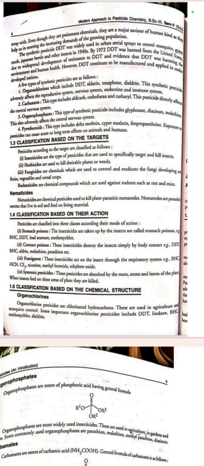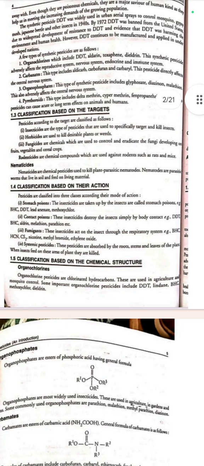Classification based on the target. First one, insecticides are a type of pesticide that are used to specifically target and kill insects. Next one, herbicides. Herbicides are used to kill undesirable plants or weeds. Third one is fungicides. Fungicides are chemicals which are used to control and eradicate the fungi developing on fruits, vegetables and cereal crops.